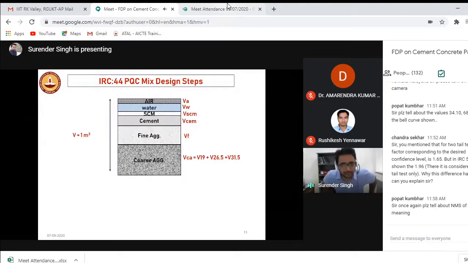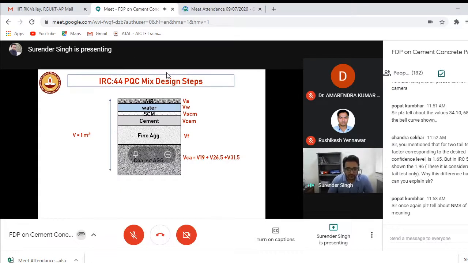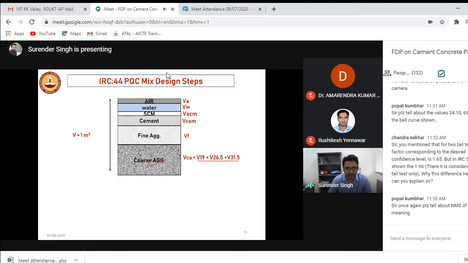We'll be coming to it step by step. See, the mix design is a little bit typical, but I have framed it in a simple manner. So you have to remember this picture. What we have is coarse aggregate. We have different sizes of coarse aggregate because of the quarries or the crushers, so I have to mix all the aggregates together. We have the fine aggregates. Then we have cement. Nowadays we are using fly ash; we call them supplementary cementitious materials. You have the water, and you have the air.